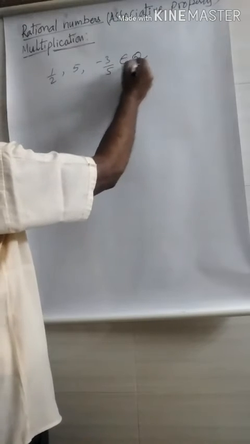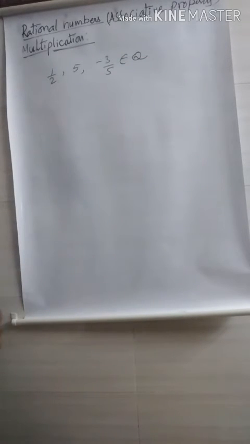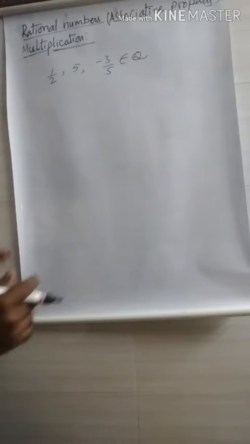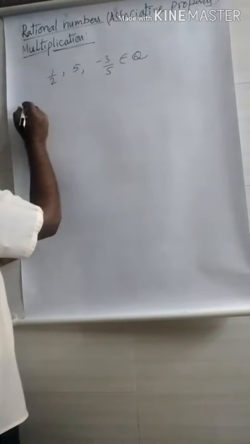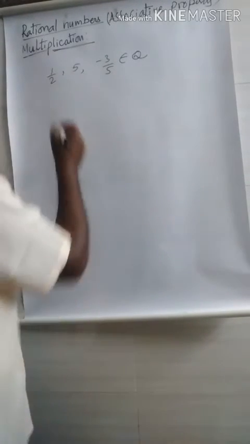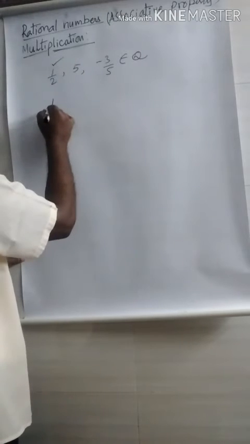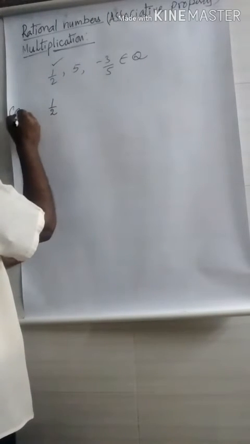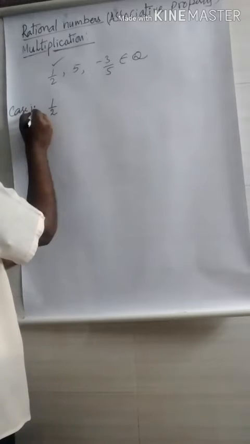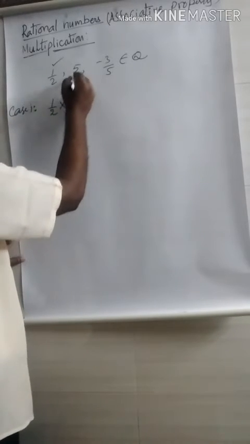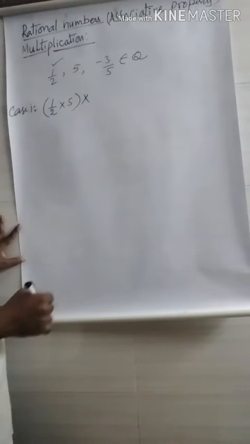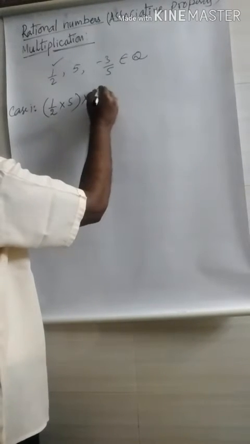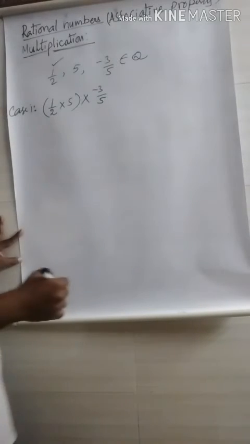This symbol is called belongs to Q, meaning rational numbers. Now we check whether the rational numbers are associative or not under multiplication. First we take the first one, case 1, and the second one, 5. After that you put the multiplication symbol again and you write the third one. This is the order of case 1.